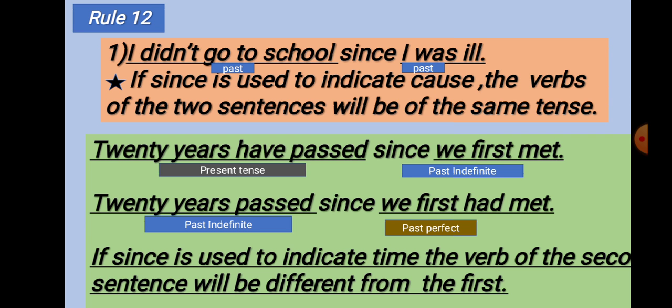You see then the following examples. 20 years have passed since we first met. 20 years passed since we first had met. If since is used to indicate time, the verb of the second sentence will be different from the first. You see this rule very attentively. If since is used to indicate time, how you will change the verb. If the first part is present tense, the second part will be past indefinite, and if the first part is past indefinite, then the second part will be past perfect tense.